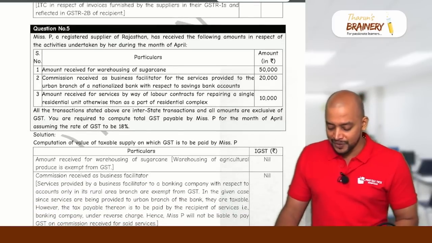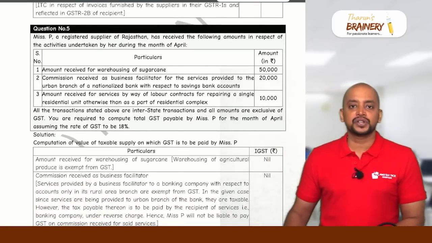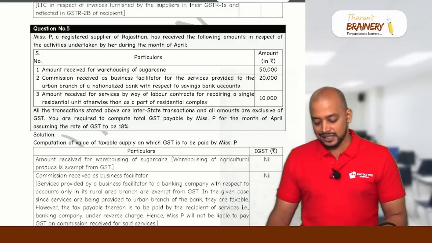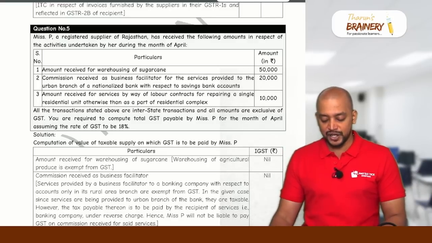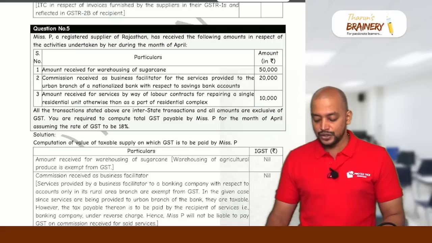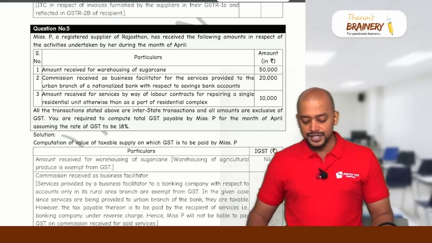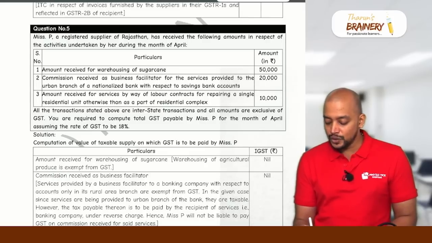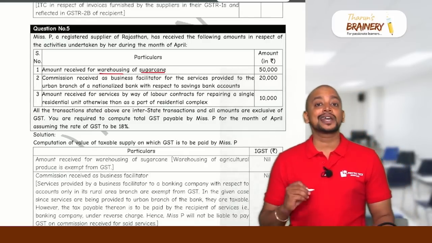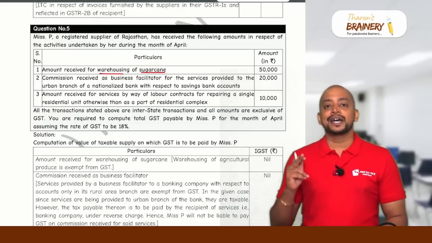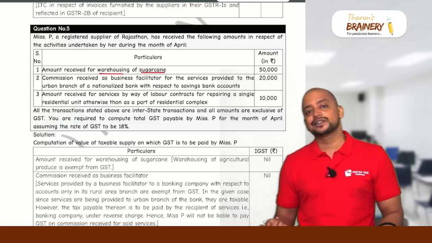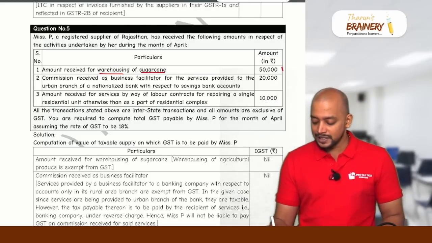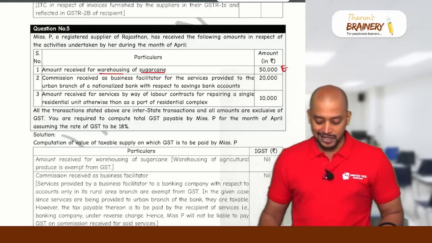Then look into question number 5. This question is on exemptions involving multiple exemptions. Miss P, a registered supplier of Rajasthan, has received the following amounts in respect of the activities undertaken by her during the month of April. Amount received for warehousing of sugarcane, 50,000 rupees. Is sugarcane agricultural produce? Yes. But sugar is not agricultural produce, jaggery is not agricultural produce. Any service in relation to agricultural produce is exempted. Therefore, this 50,000 will be exempted.